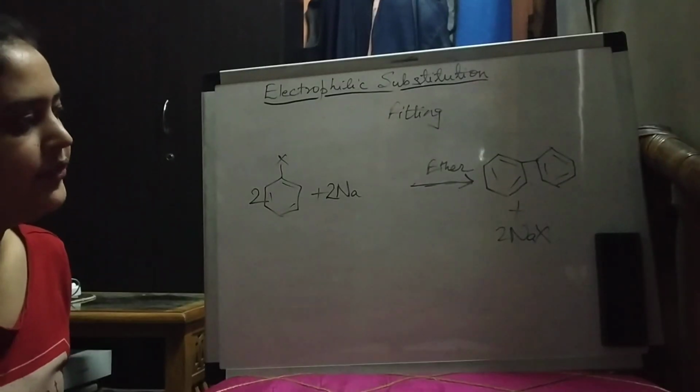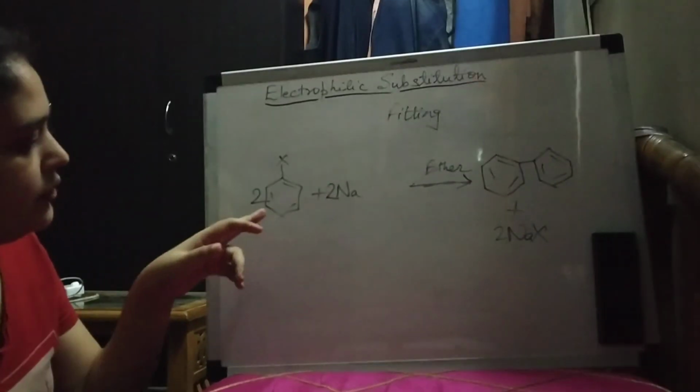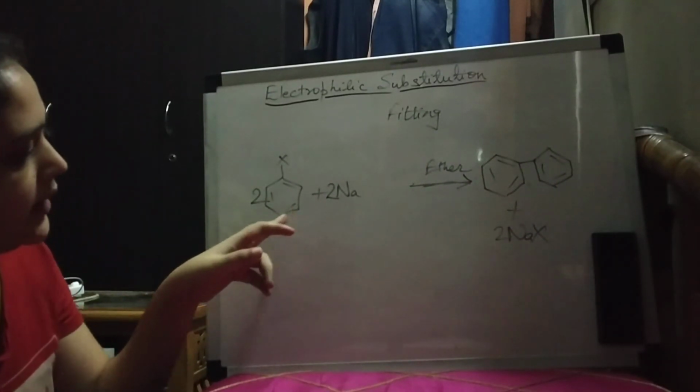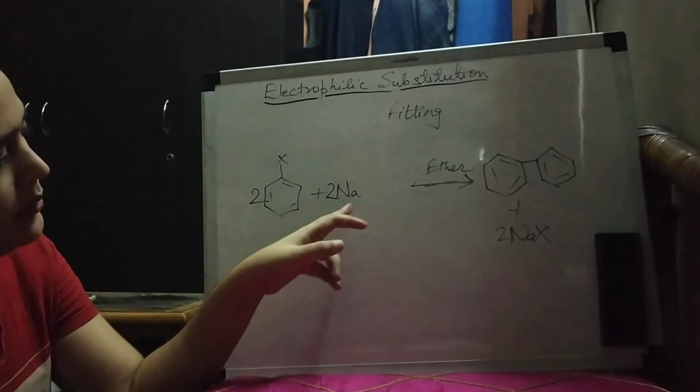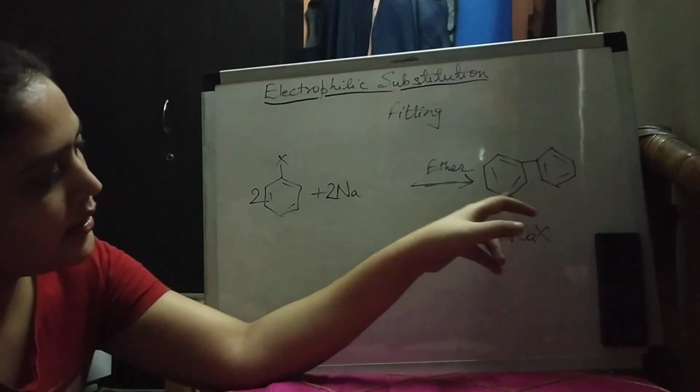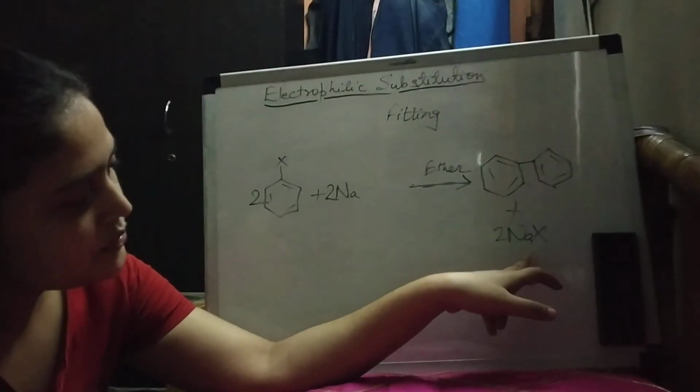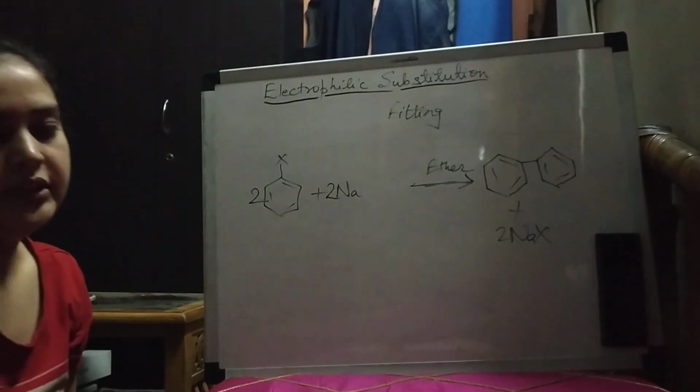So this is the difference between the Wurtz-Fittig reaction and the Fittig reaction. You are adding two molecules of haloarene and sodium in the presence of ether and you will get diphenyl and sodium halide. So this is the Fittig reaction.